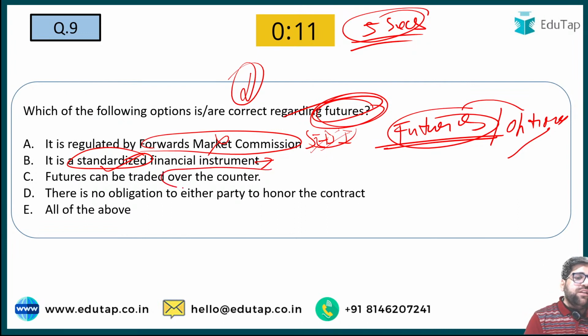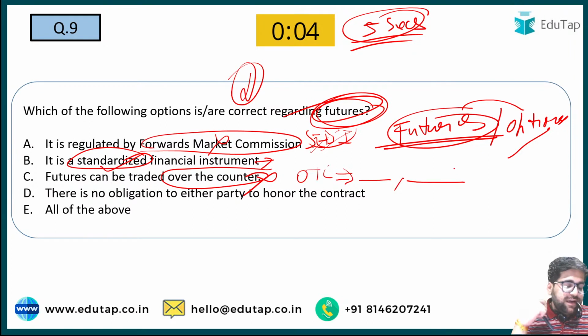"Futures can be traded over the counter." This is incorrect. Now my counter question to you is, tell me the names of the two derivative contracts which are traded off the exchange, on the over the counter market.